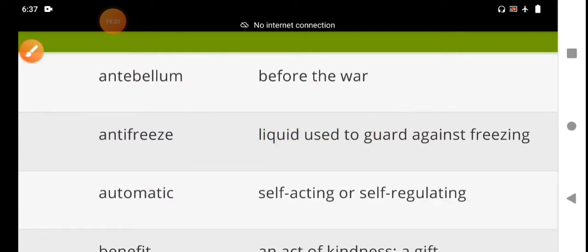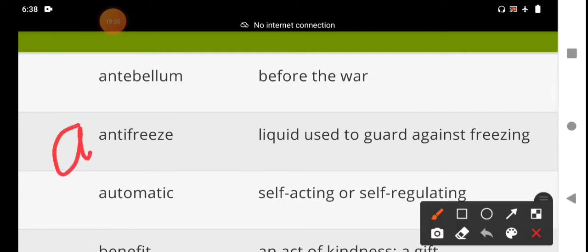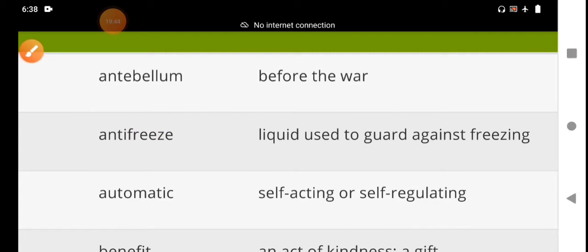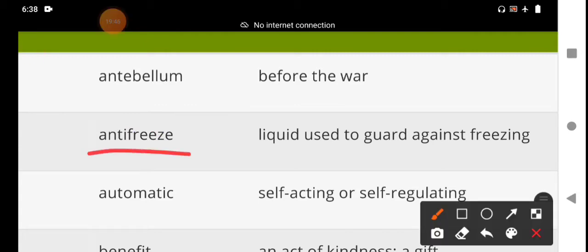Whereas the next word is anti. Anti means against, as in antifreeze. Antifreeze means a liquid used to guard against freezing.